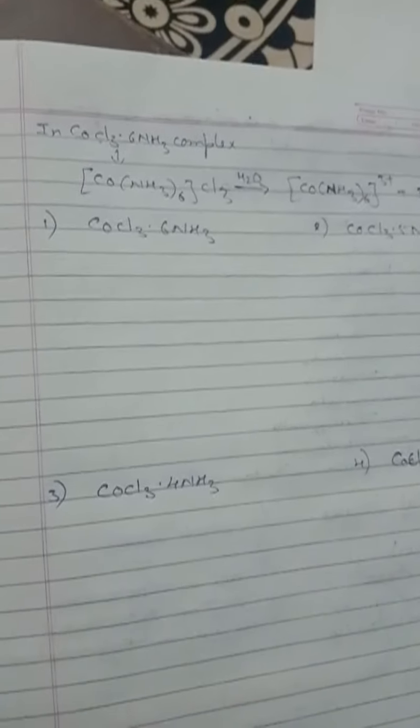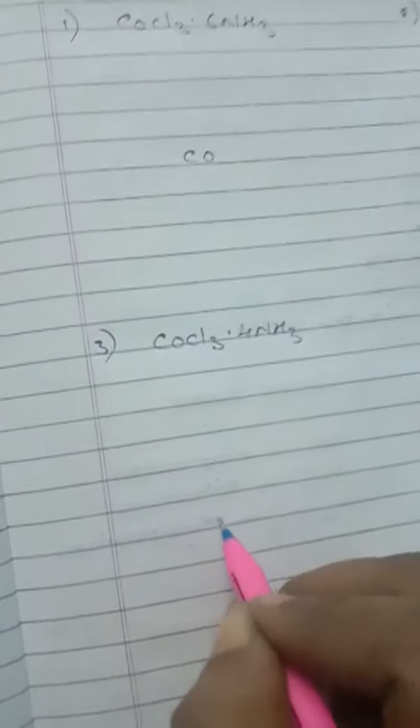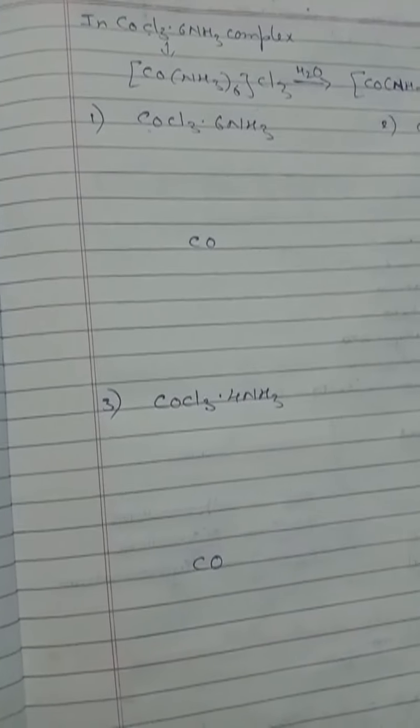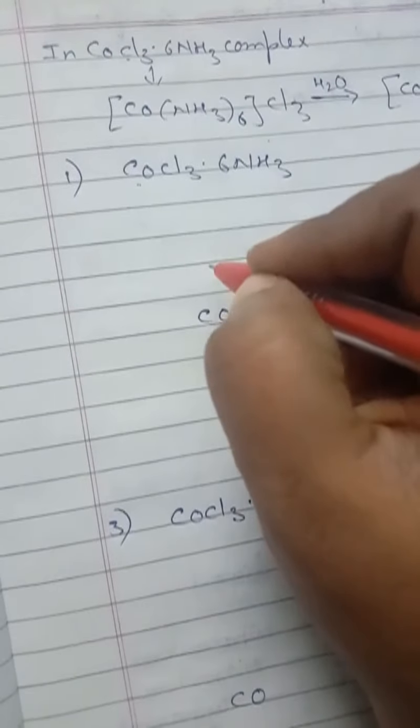Look at how we are going to get the structure. The structure is a very simple way. First, write the central metal ion, cobalt, for all of them. The easy way to remember the structure is, for every cobalt, write 6 bold lines.